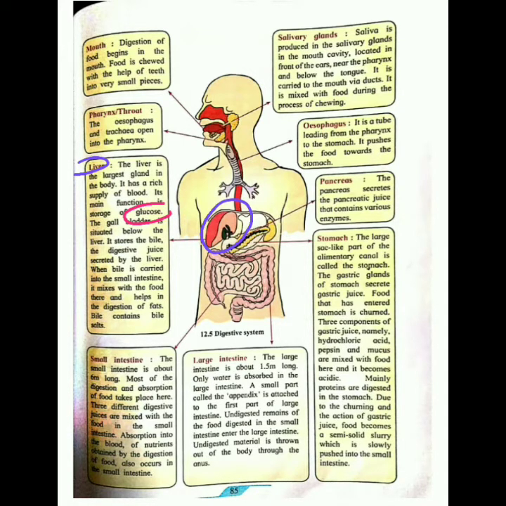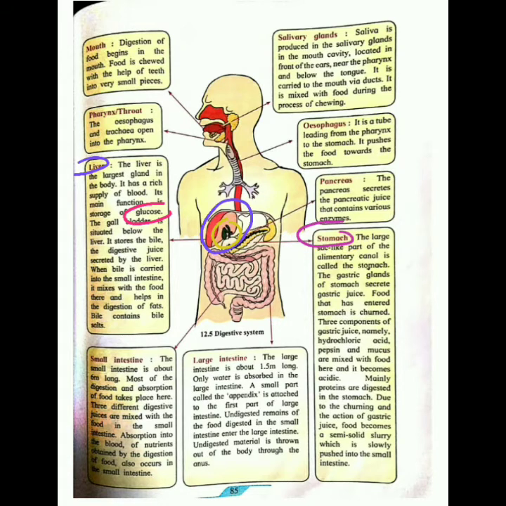Okay. Besides it, there is a gallbladder. See here, a gallbladder. It is situated below the liver and it stores bile. This is a digestive juice which helps in digestion. It also contains bile salts. So the liver also helps in the digestion process. So this is part of the digestive system.